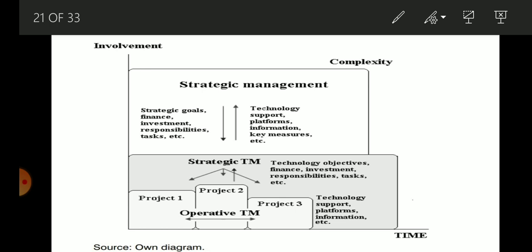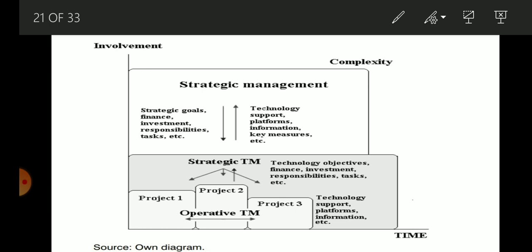The first vertical is strategic management, with strategic goals, finance, investment, responsibilities, tasks, and technology support platforms, information keys from the strategic technology management.